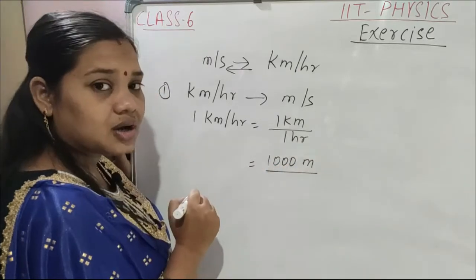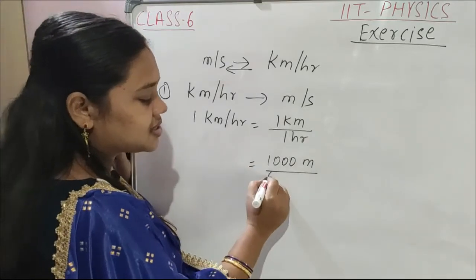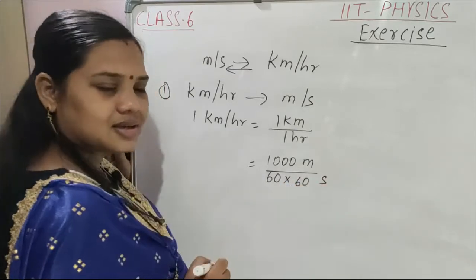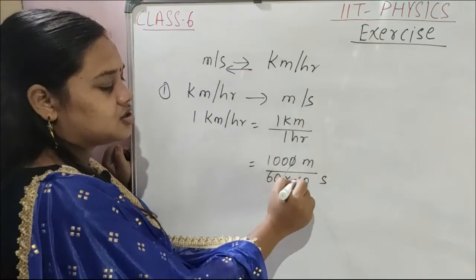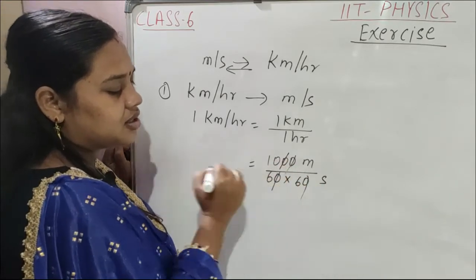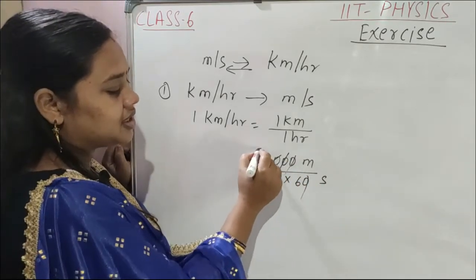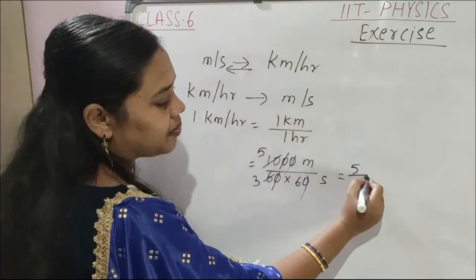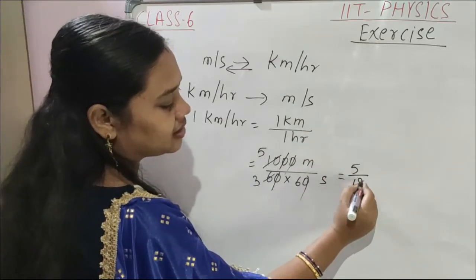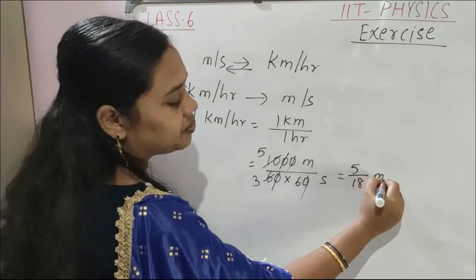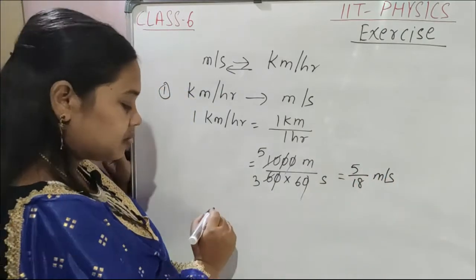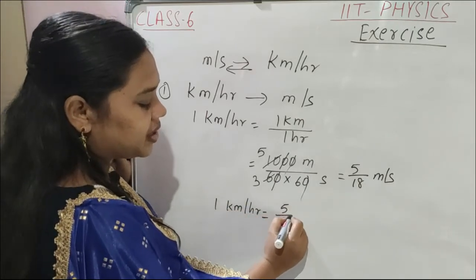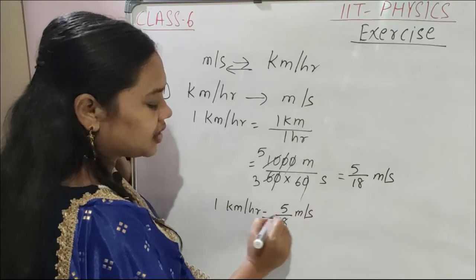Whereas 1 hour is equal to how many seconds? 1 hour is equal to 60 minutes and 1 minute is equal to 60 seconds. Is it not, children? So you see, 0 and 0 cancel, here 0 and 0 cancel. 2 fives are 10, 2 threes are 6. How much? 5 by 18. What is the unit? Meter per second. It means 1 kilometer per hour is equal to 5 by 18 meter per second.